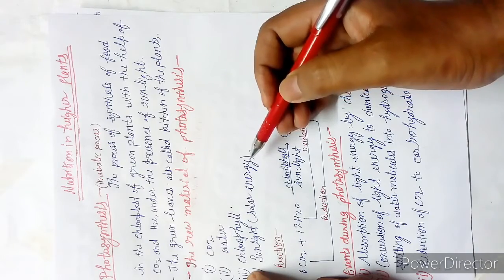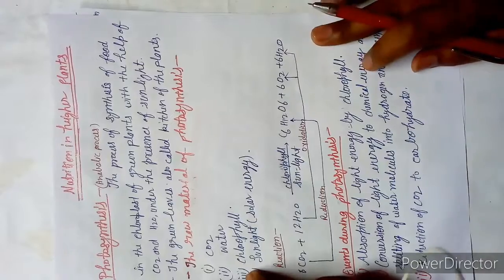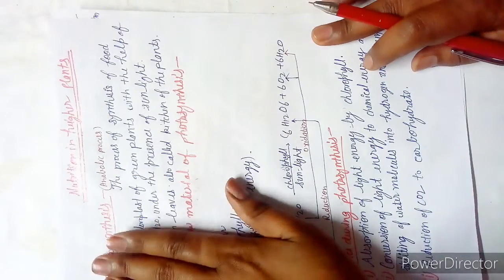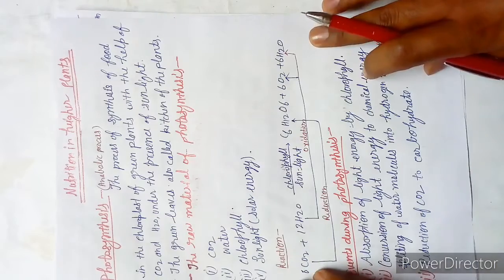Sunlight means solar energy. I can say that photosynthesis is a process that converts solar energy into chemical energy. Okay, and these are also asked in examinations.